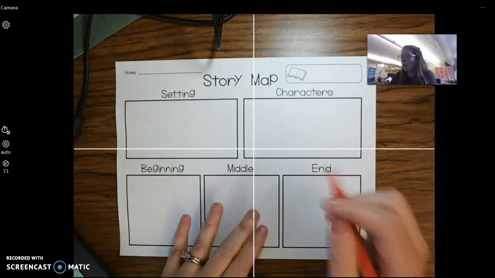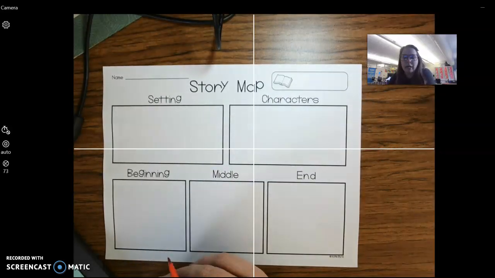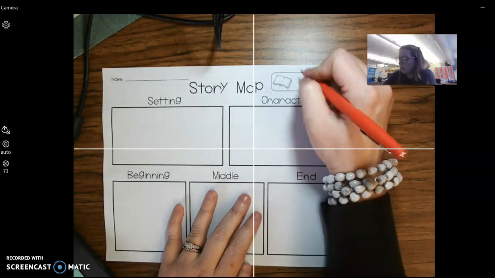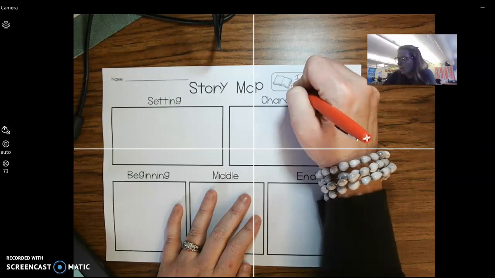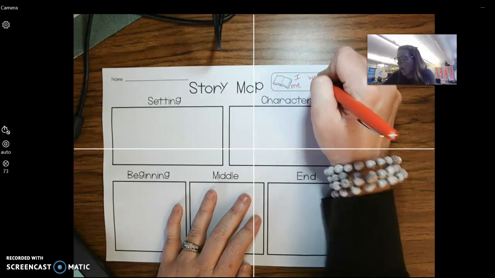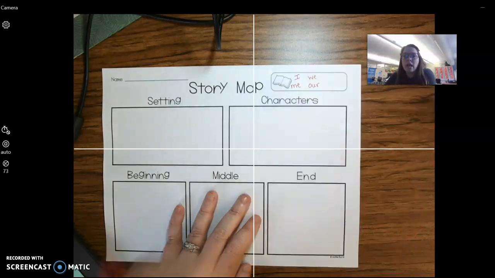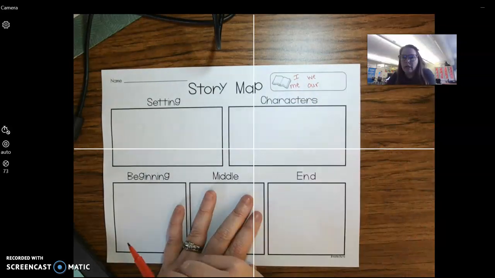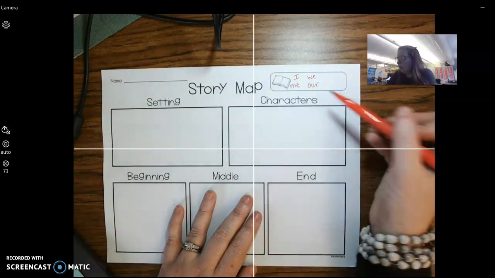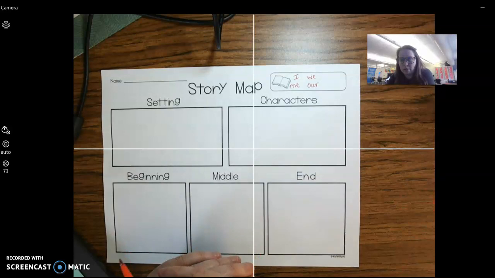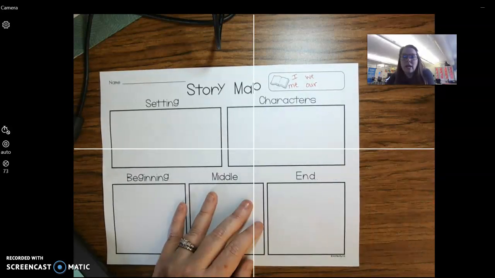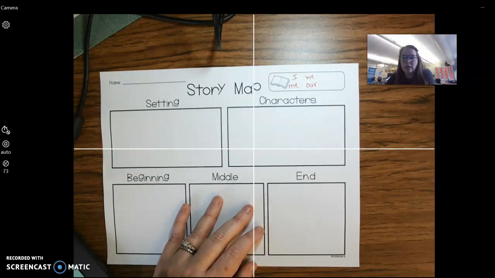So the first thing that I want us to think about is when we write a story and we are in the story, that means you personally are in the story, there's certain words that you can use, and these are called pronouns. So you can use words like I, me, we, our, okay? And that means I am in the story. We means me and whoever. Me, that's myself. Our, my family, our family. So those are some pronouns that you can use when you are writing the story.